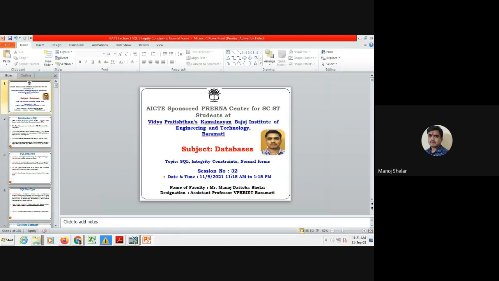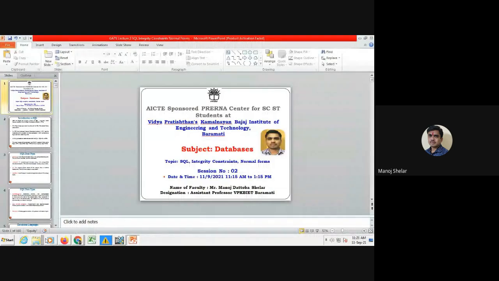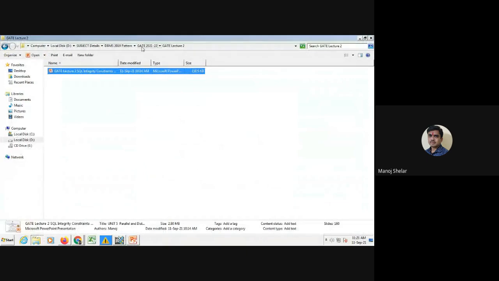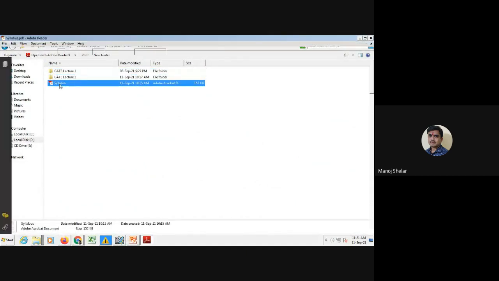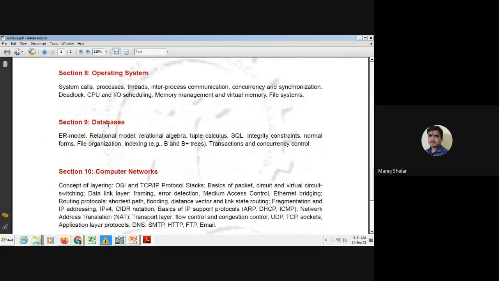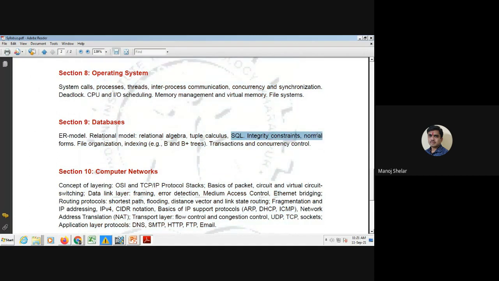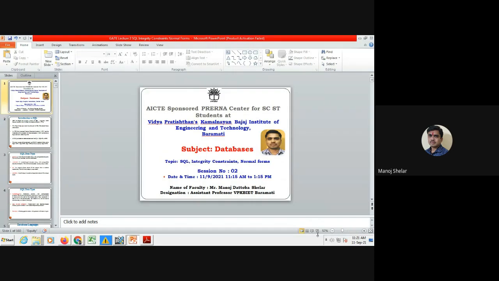Actually, in the GATE syllabus, the subject is Databases. In this subject, the first lecture already covered the ER model and the relational model. These points were covered in the previous lecture. So today we mainly focus on SQL, integrity constraints, and normal forms, because most of the 2 to 3 or 4 questions are based on SQL, integrity constraints and normal forms. So let's start with today's lecture.